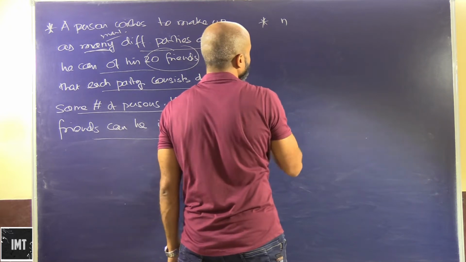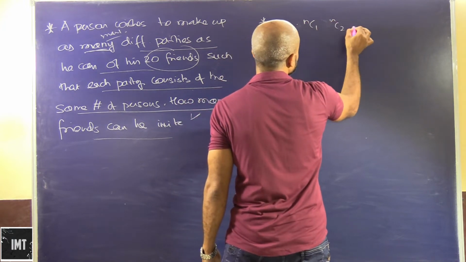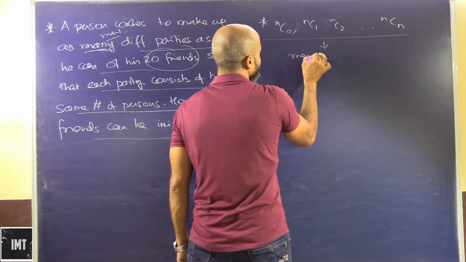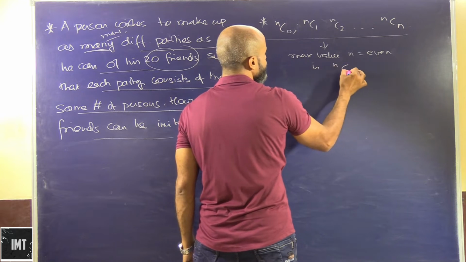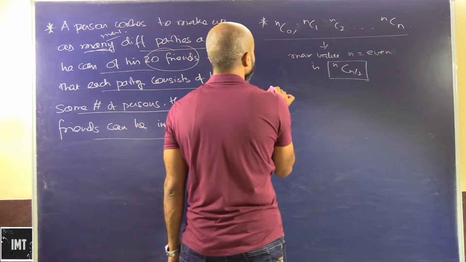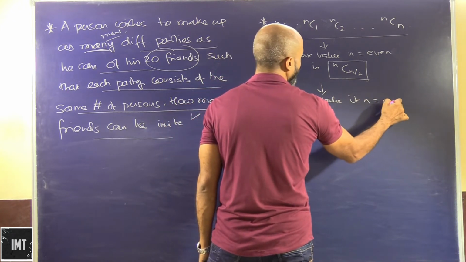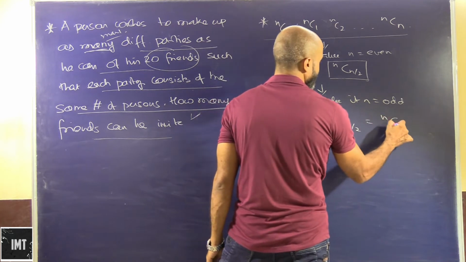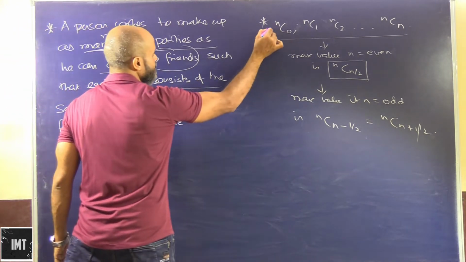The concept states that if you have nC0 plus nC1 plus nC2 till nCn, the maximum value, if n is even, is nC(n/2). And the maximum value, if n is odd, is nC((n-1)/2), which can also be written as nC((n+1)/2). So this is basically a fundamental theorem.